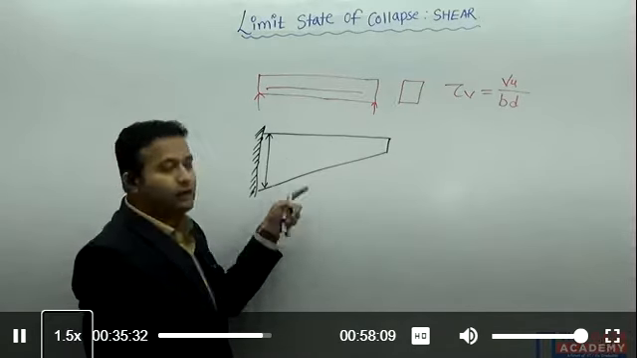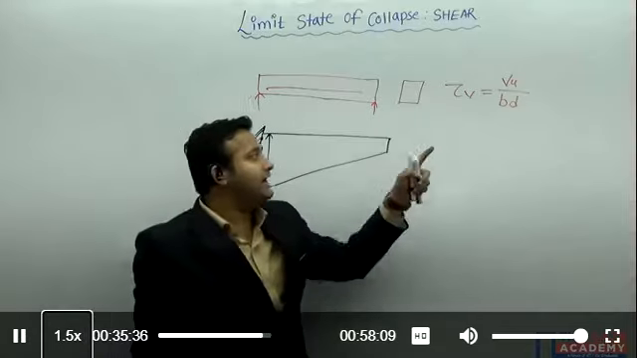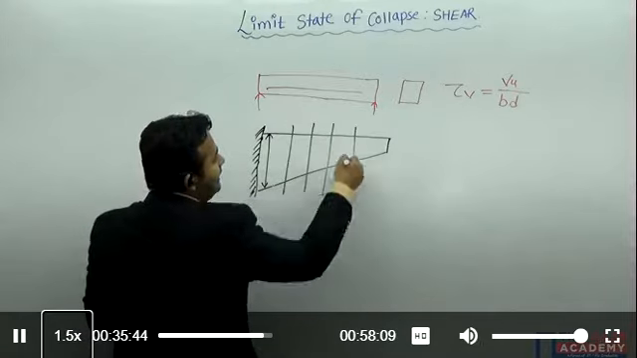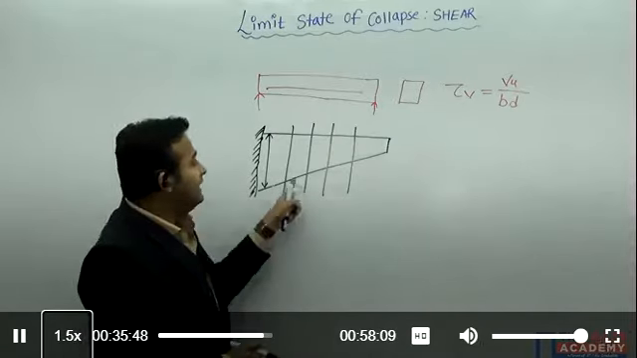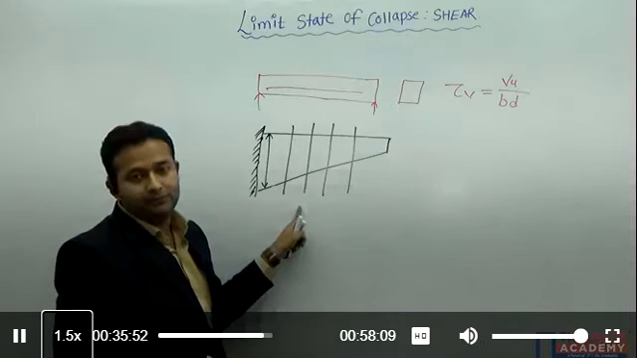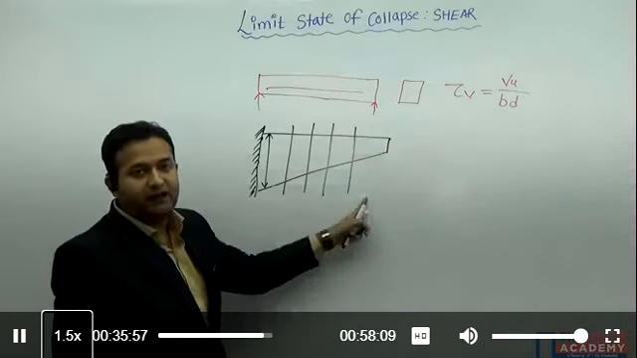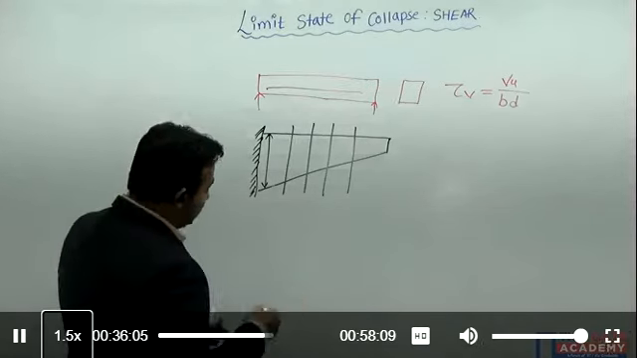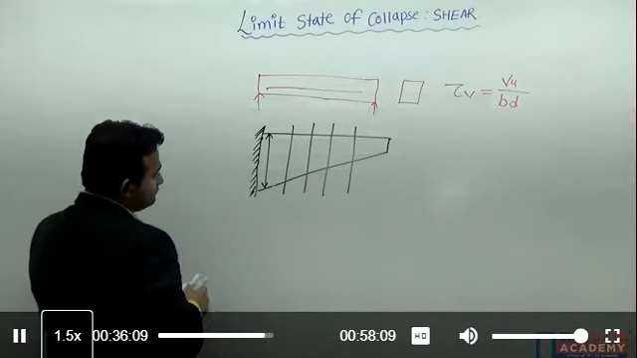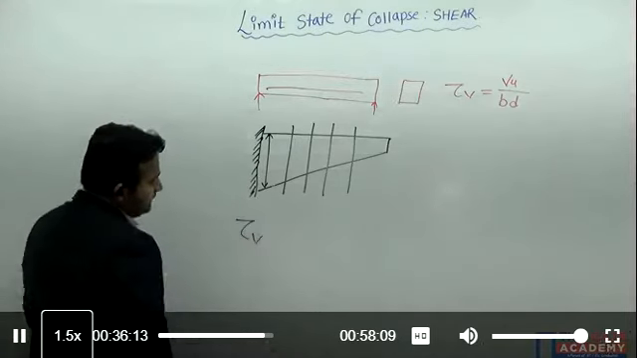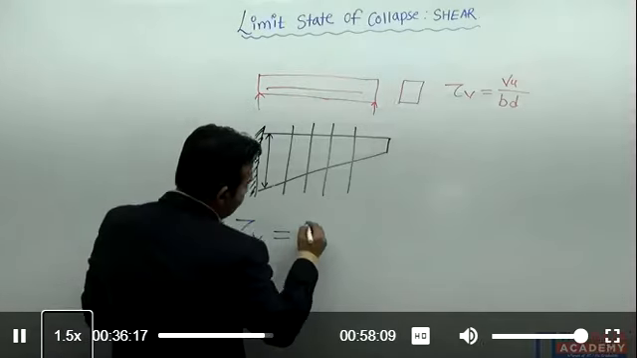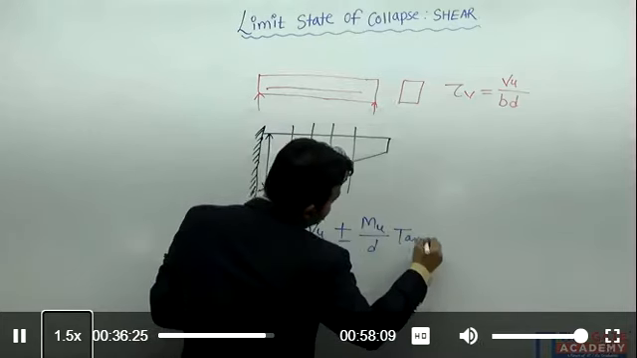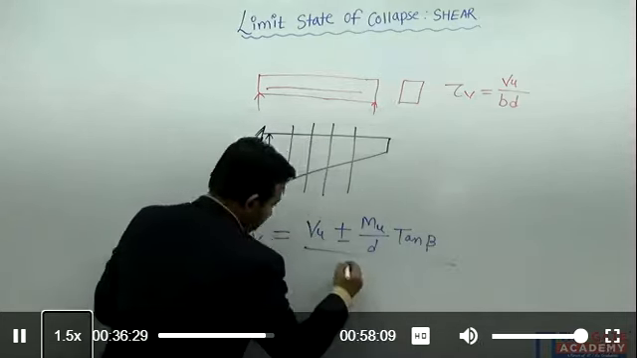So what I need to do here, in this particular case, the value of tau V cannot be calculated by this simple formula, Vu divided by bd, because at each and every section the b is same, but the d, let's say your effective depth will not be same. The value of effective depth is changing along the length of the beam. So the formula to calculate your nominal shear stress is tau V equal to Vu plus minus Mu divided by d tan beta, divided by bd.